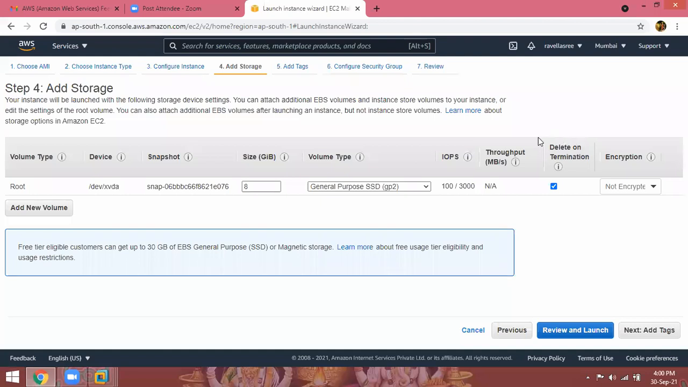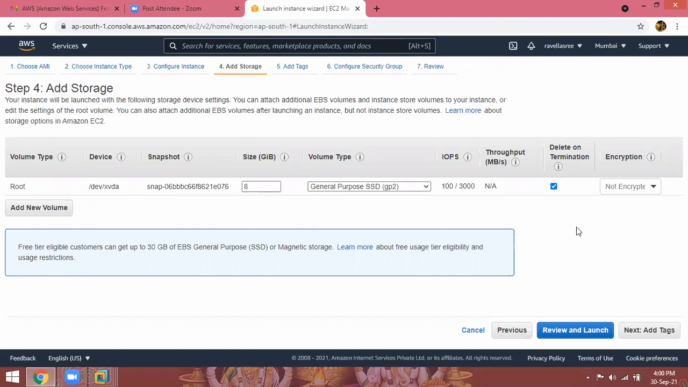And then they will ask this question, delete on termination. When I terminate my instance, automatically terminate this volume also. Remember, when I terminate my instance, automatically delete the volume also. Otherwise, the default block store, this is EBS volumes.